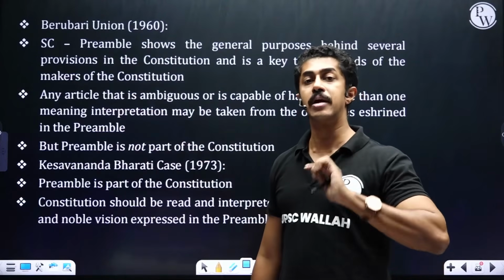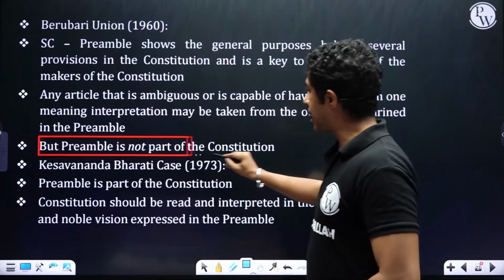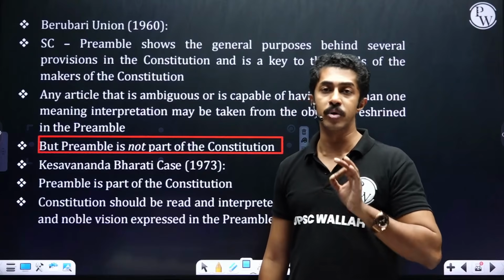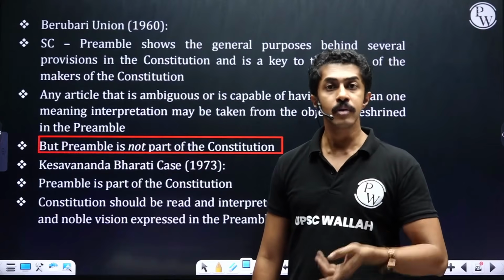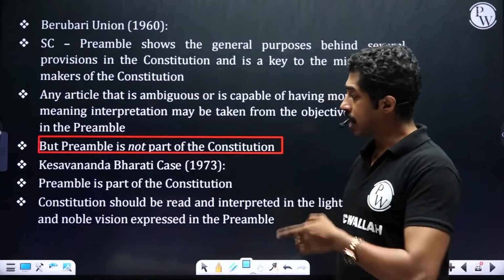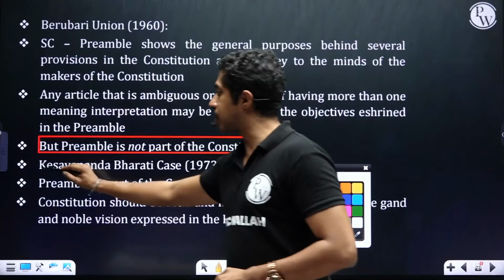But then Supreme Court made one more comment, which was what? But preamble is not part of the Constitution. This is what they ruled in Berubari Union case. Later, Keshavananda Bharati case of 1973, they ruled that preamble is part of the Constitution.